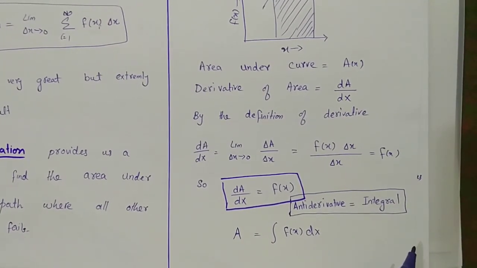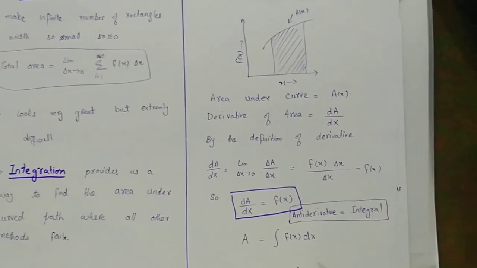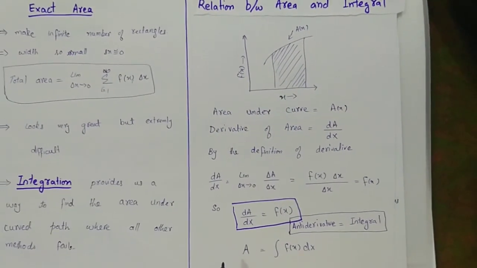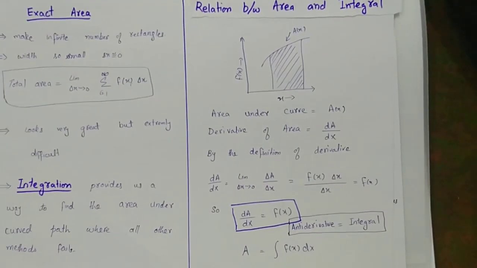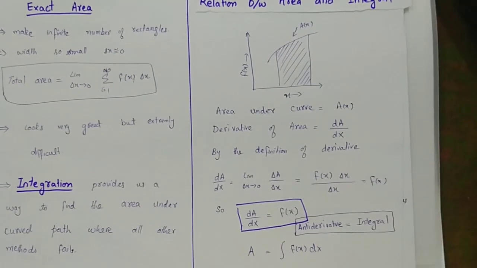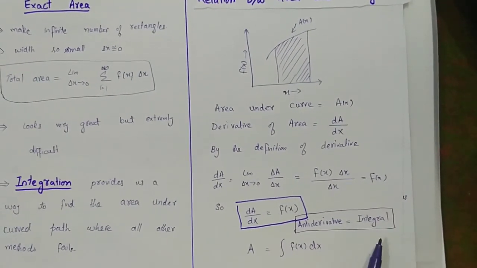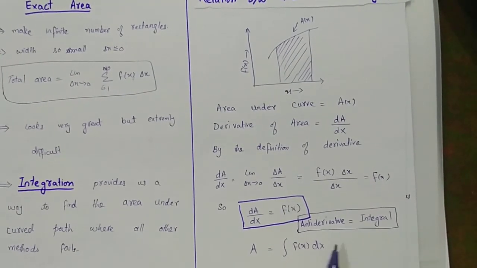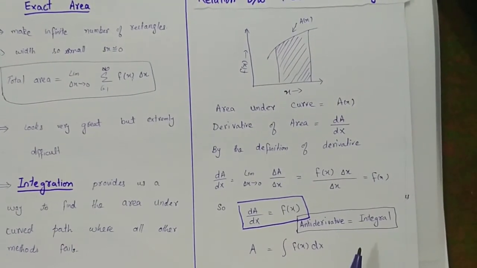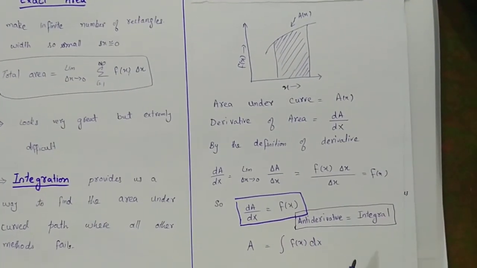That's why the integral is known as the antiderivative, and it is also known as the reverse process of differentiation. If one doesn't know how to differentiate, the student will not be able to integrate a function. That's why they are related to each other. Integration and derivative are reverse processes of each other.